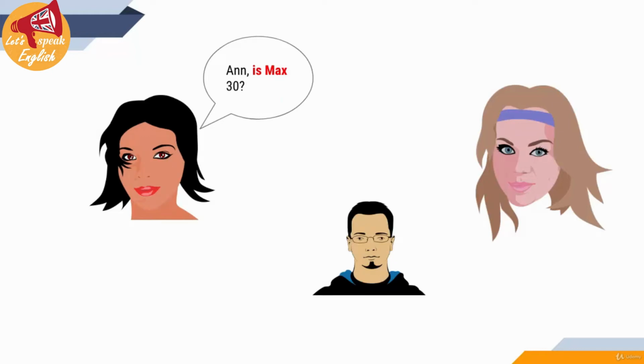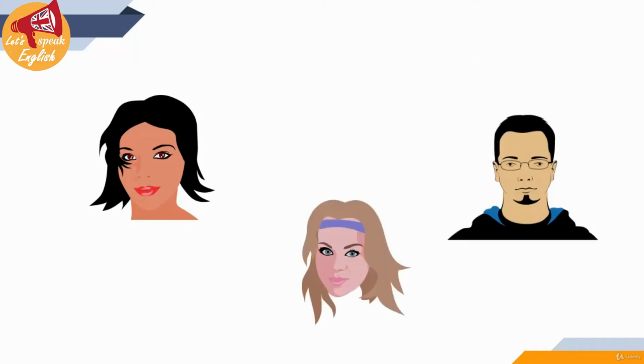After that. Is Max 30? No, he isn't. He is 29. Max is 29. Positive sentence. Max is. You change the places, is Max, and you make the question. Is Max 30? Negative answer. No, he isn't. No, comma, the negative form of the verb to be. No, he isn't.